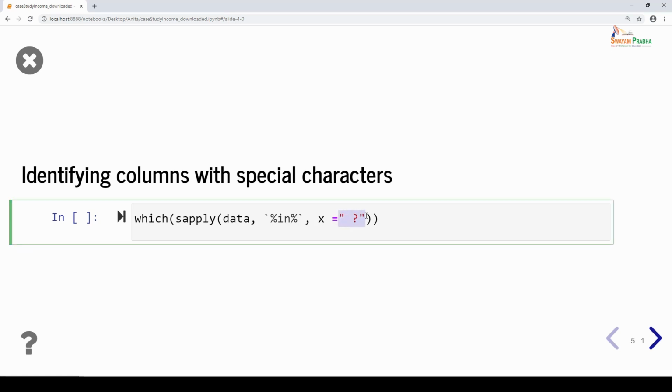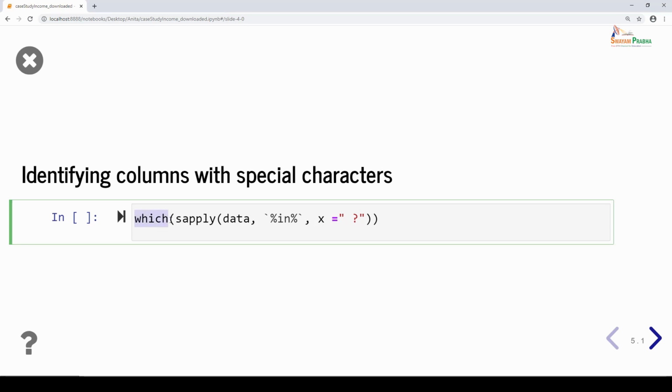The missing values can also be present in any form. It can be with special characters or it can be with 0. So it can be anything. So I am just looking for this question mark in the whole data frame, and I want to see which of the variables have these question marks that are representing the missing values.